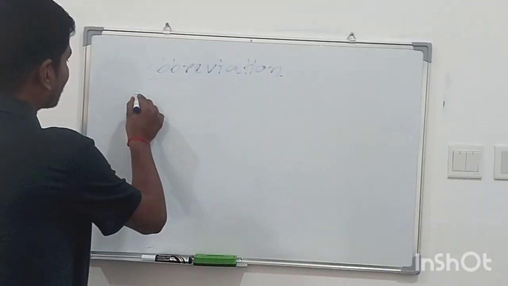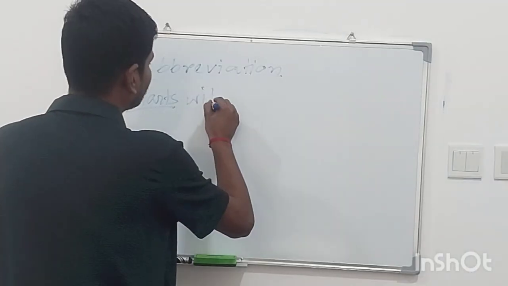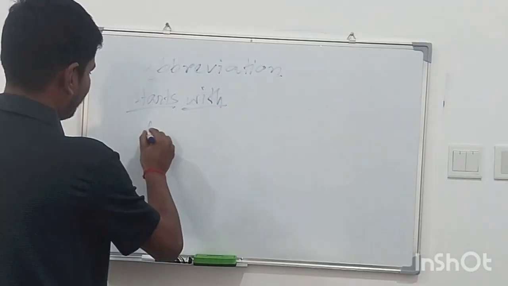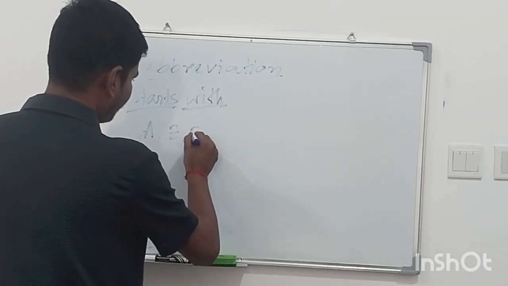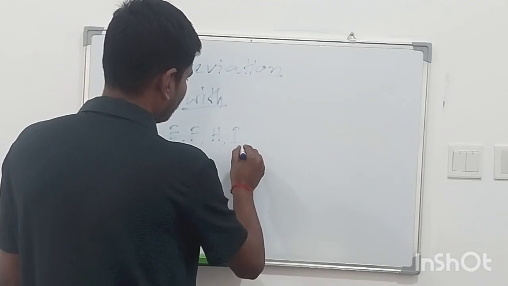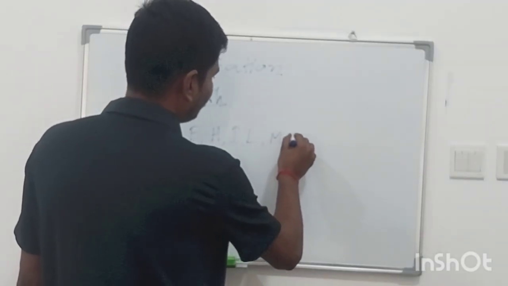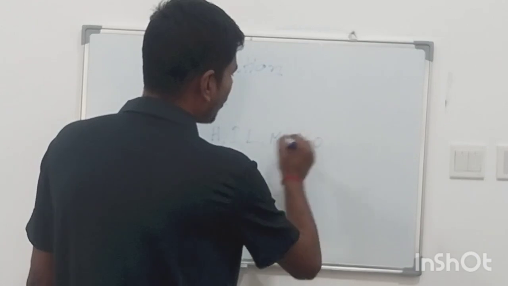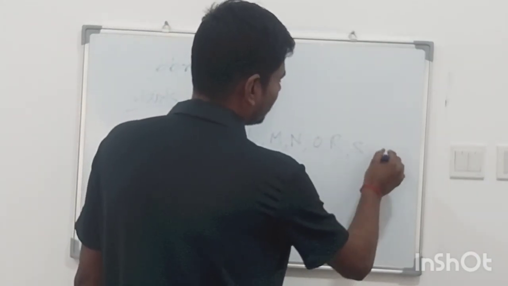The abbreviation starts with A, E, F, H, I, L, M, N, O, R, S and X.